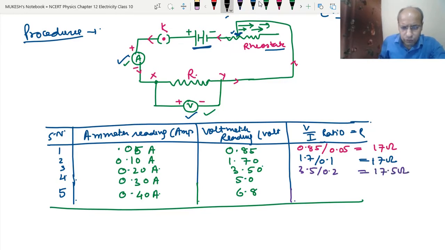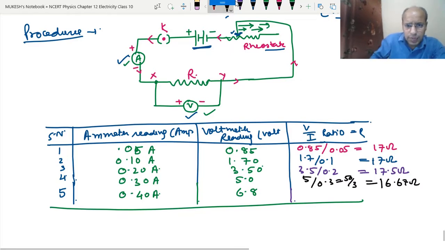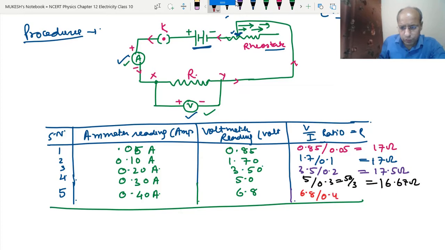Now in the fourth, 5 upon 0.3, that means 50 by 3, which becomes 16.67 ohm. And the last one, 6.8 divided by 0.4, becomes 17 ohm.